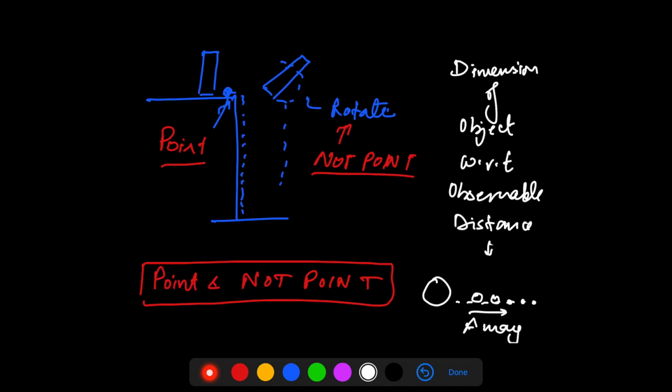So as your distance of observation increases, the perception of the object changes. If you see it from, let's say, 1 kilometer, the dimension will seem insignificant, right? So a point object depends on what the observable distance is or what you are comparing to. So a point object is a matter of comparison.